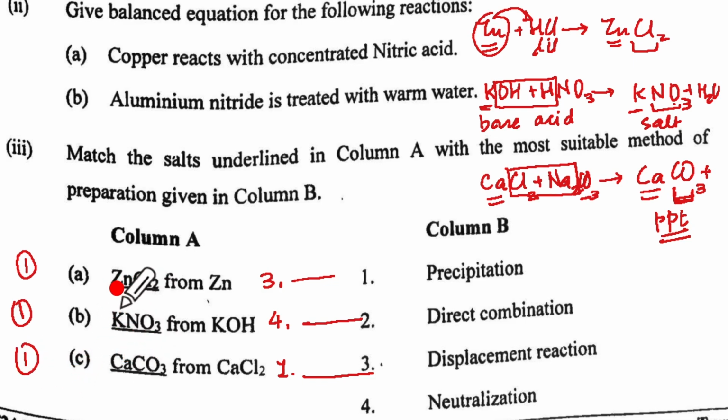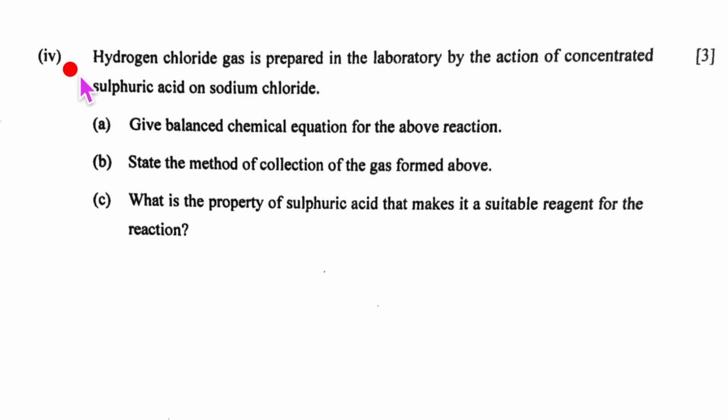This was a little tricky for some of you, but those who know this topic well, it was a piece of cake. We now come to the last part of the last question. And this is also for 3 marks. You can see 1 mark each. Hydrogen chloride gas is prepared in the laboratory by the action of concentrated sulfuric acid on sodium chloride.